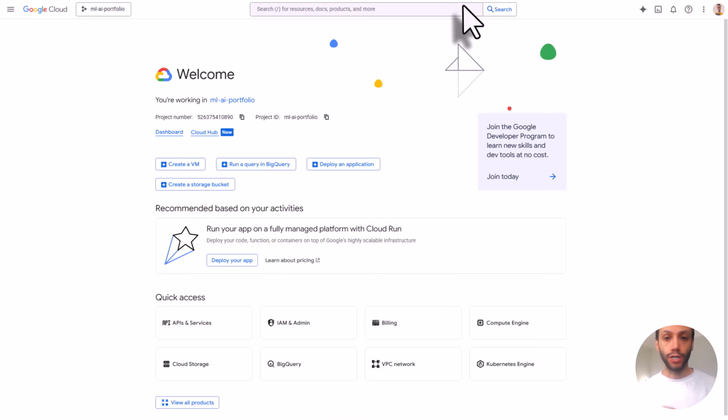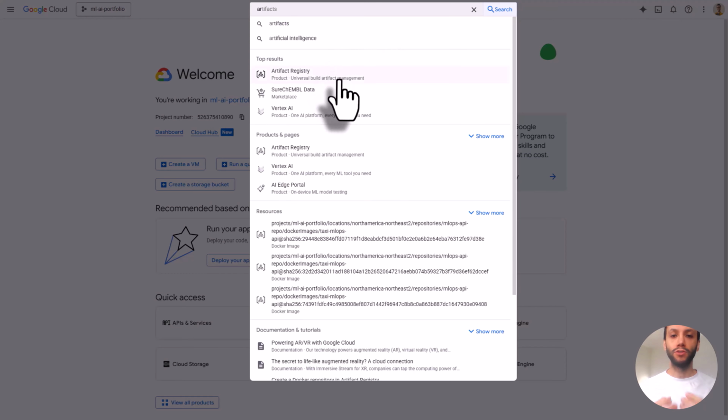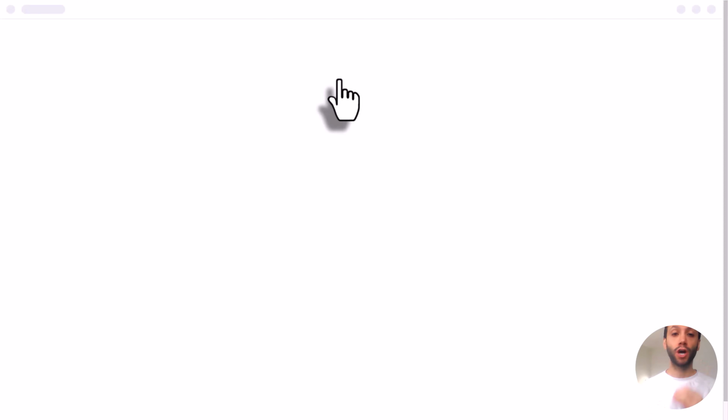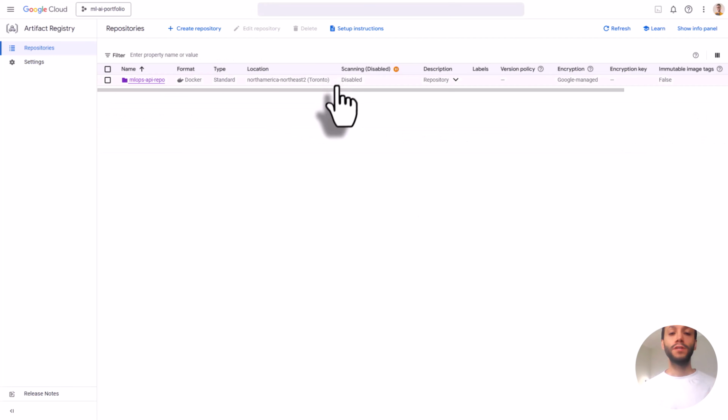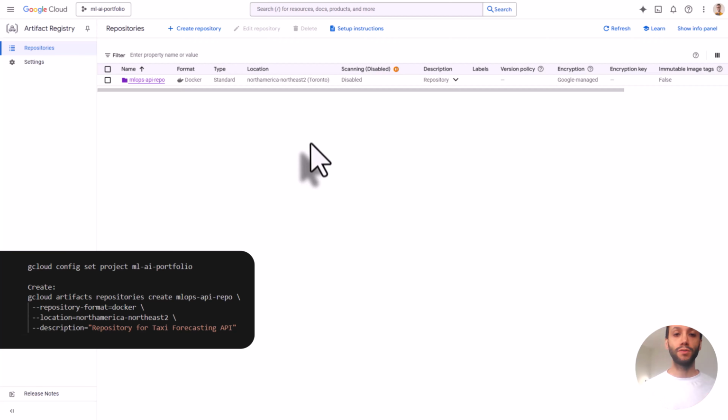After validating the Docker image locally, the next step was to prepare Google Cloud to store and manage my production container images. For this, I used Artifact Registry, which is Google Cloud's secure and fully managed container registry. Before deploying to Cloud Run, the Docker image must be stored in a central, secure, versioned repository.